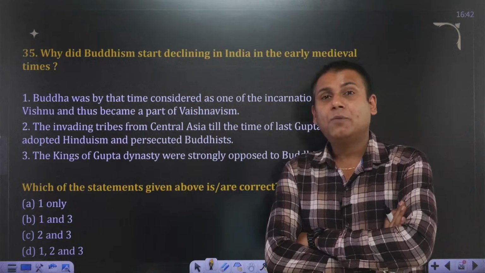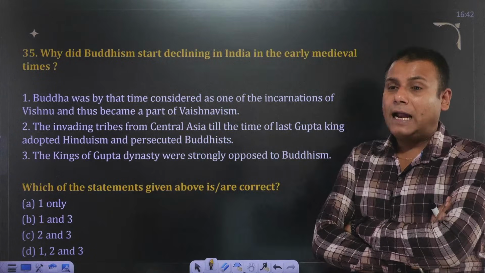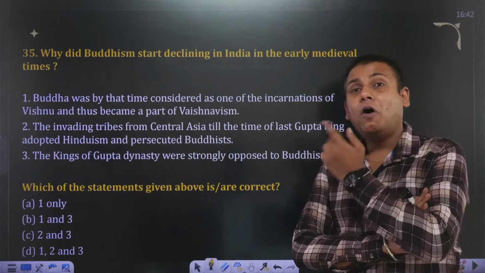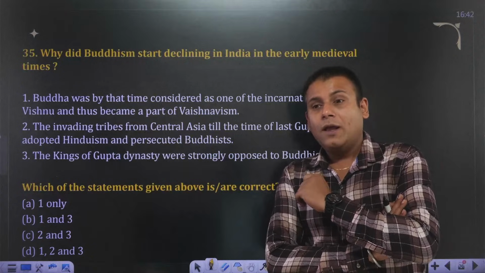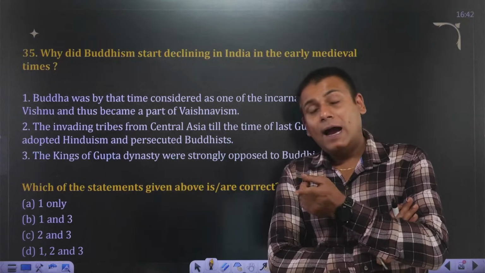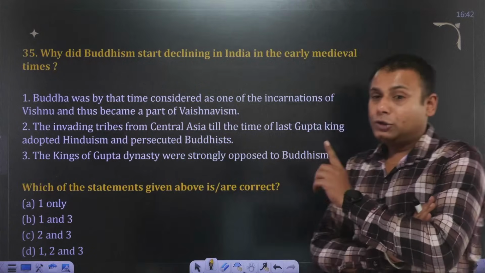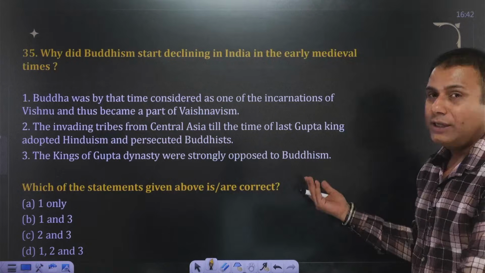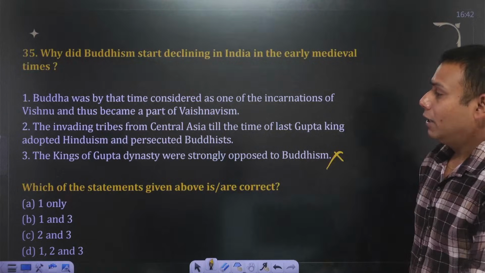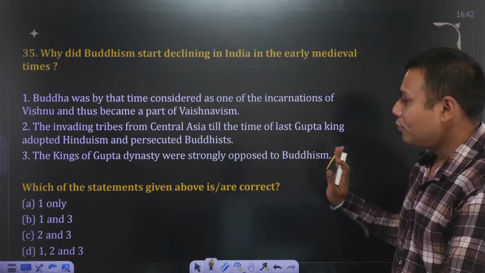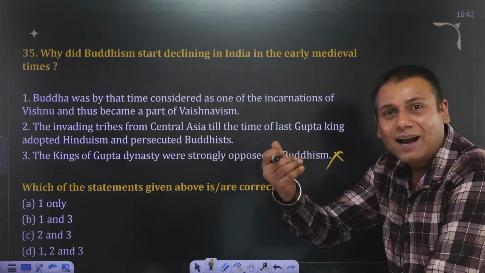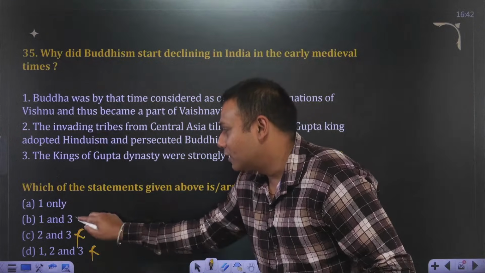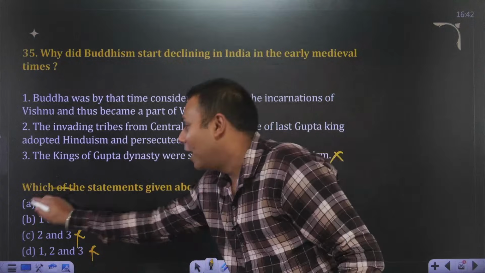Although they were followers of Vaishnavism, they still revered and respected various other religions. Let me give you a very small example. Samudragupta, who is also referred to as the Napoleon of India by Vincent Smith, had supported the construction of a monastery at a place called Bodh Gaya. So we cannot say that he was opposed to Buddhism. So 2 and 3 are eliminated. The third option is wrong. You can easily arrive at the answer. This one is eliminated. This one is eliminated. Answer is only 1.